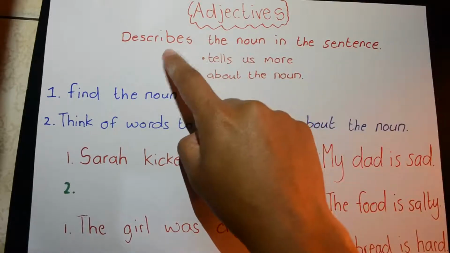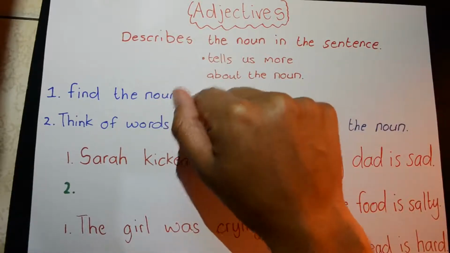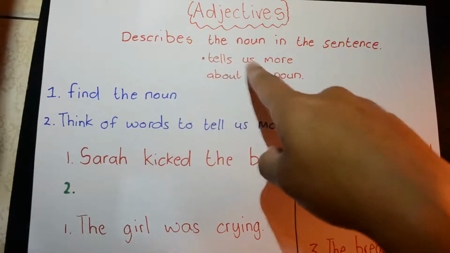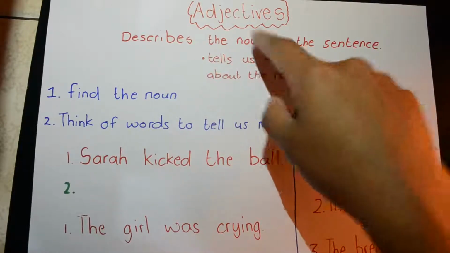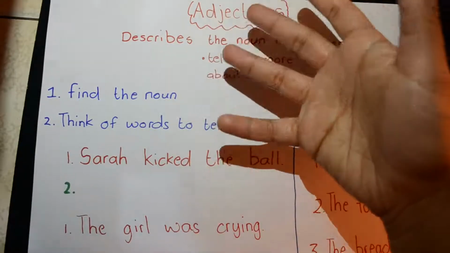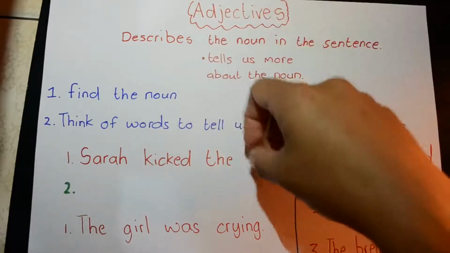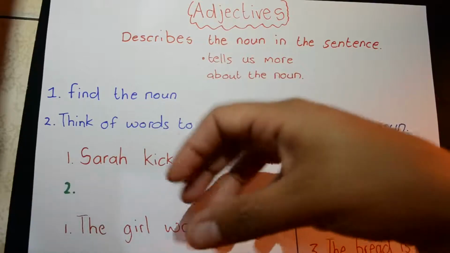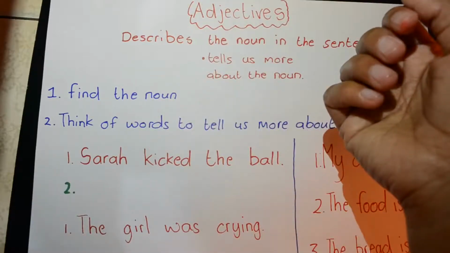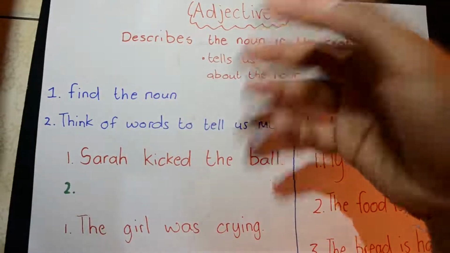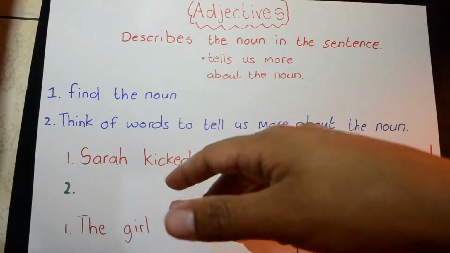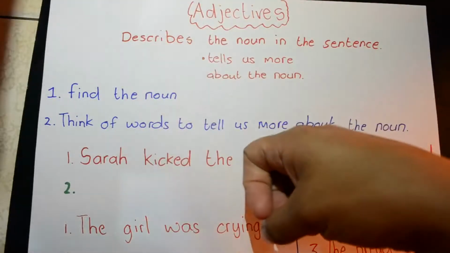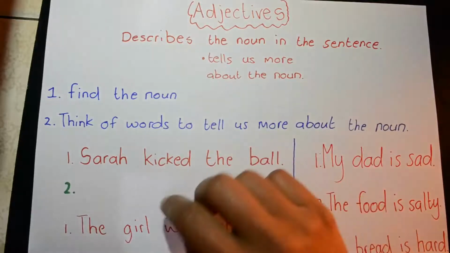What do I mean by describes? Describes basically just means it tells us more about the noun. So an adjective tells us more about the noun in the sentence. So if there's a noun, it gives us a little bit more information, or tells us what the noun is doing, or how the noun is feeling, or something like that. But I'll explain with an example, okay?